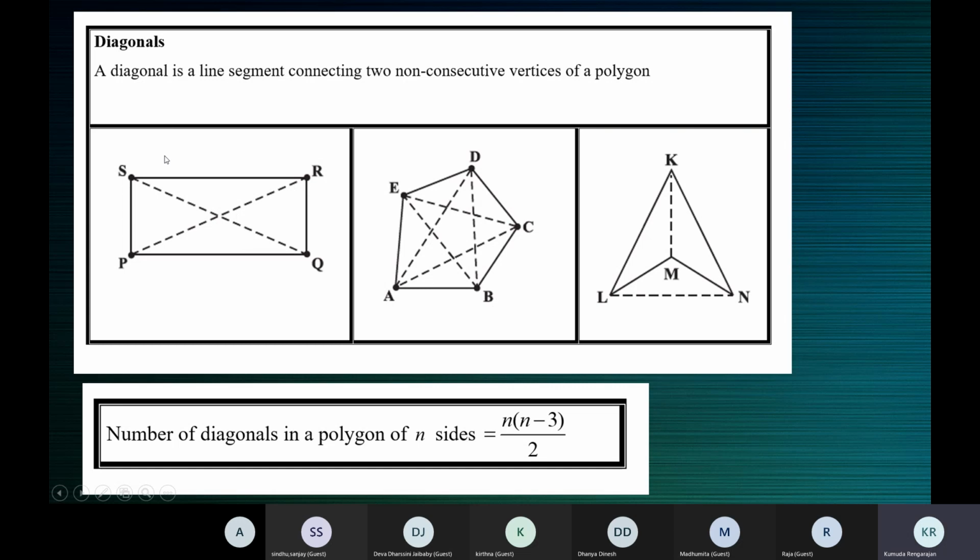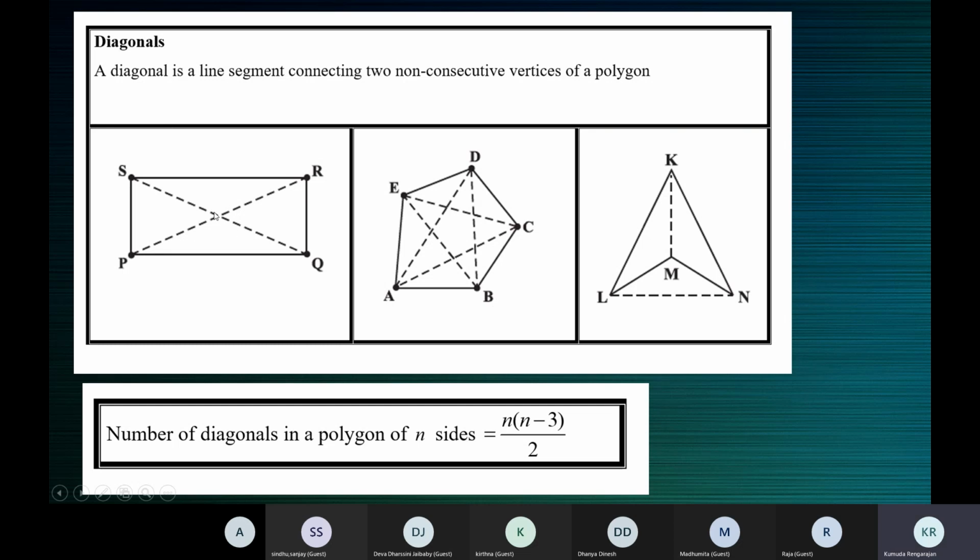So non-consecutive is the opposite of that. They should not be consecutive. So P, then ignore Q, take R. P and Q are consecutive, but P and R are not consecutive. So they are non-consecutive vertices. When you join any two non-consecutive vertices, you get the diagonal of the figure.